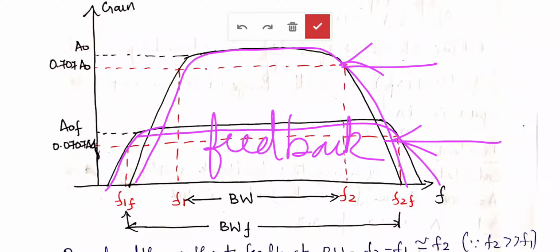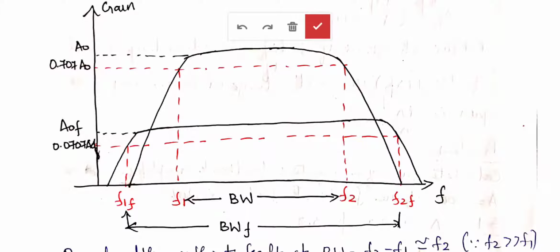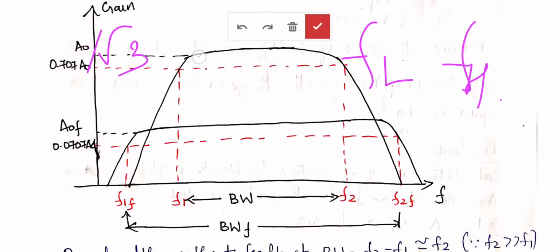You can see without feedback the mid-band gain. Mid-band means under the mid frequencies the gain is given by AO, and the lower cutoff frequency FL and upper cutoff frequency FH are marked by taking AO by root 3. We take one point at AO by root 3, and that line touches the curve at two points. These points are known as the lower cutoff frequency and upper cutoff frequency.